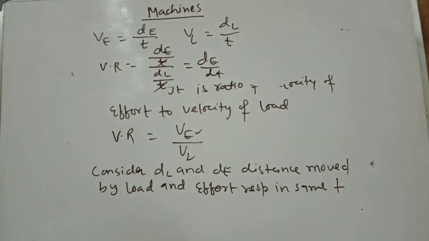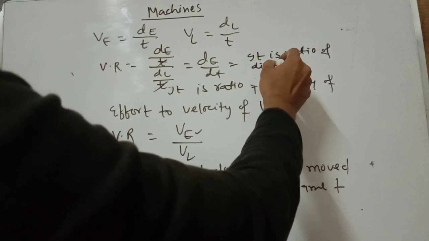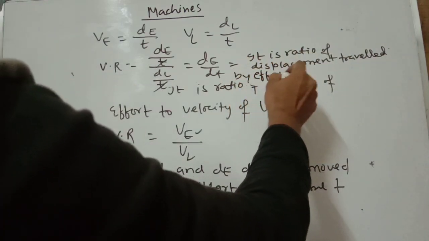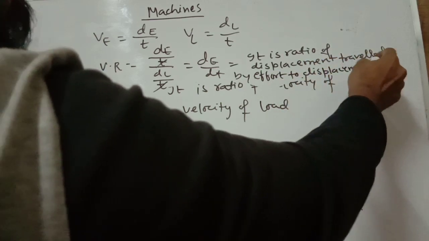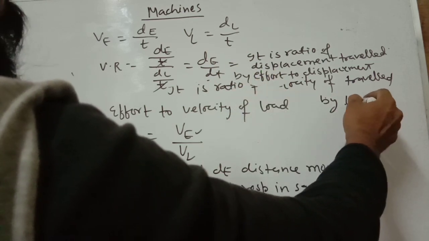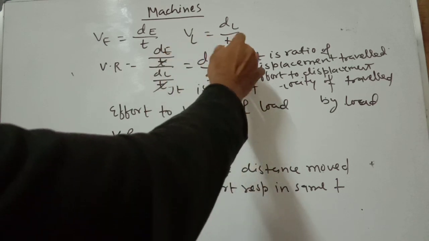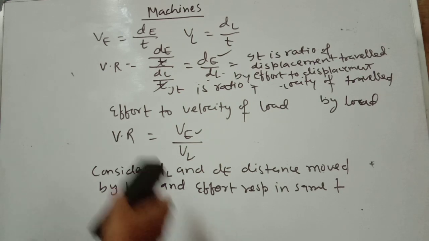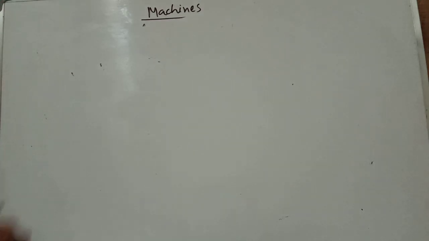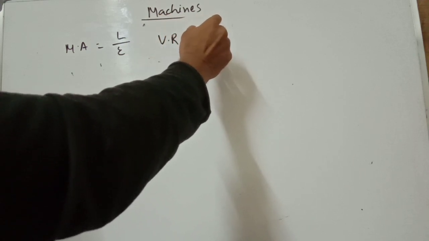So obviously you can also define velocity ratio as the ratio of the displacement traveled by effort to the displacement traveled by the load. We already studied that mechanical advantage is load by effort, and velocity ratio is the velocity of effort to the velocity of load.